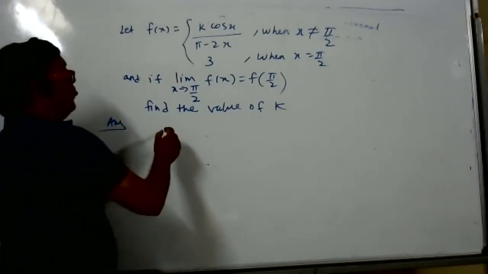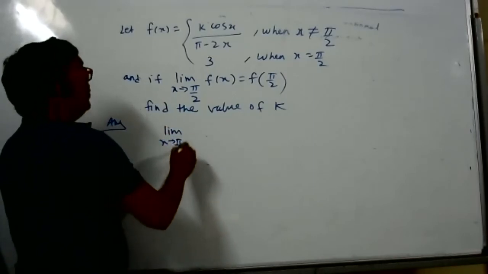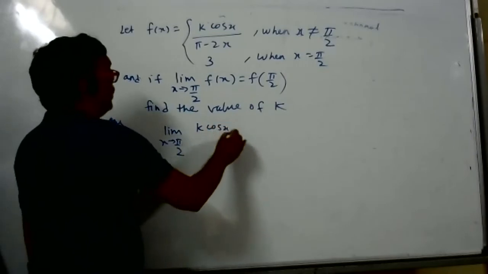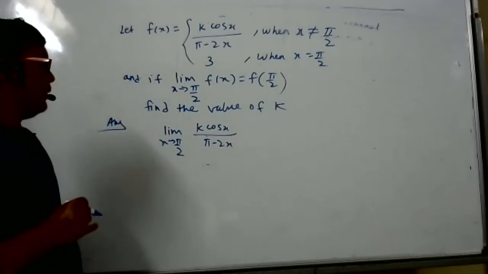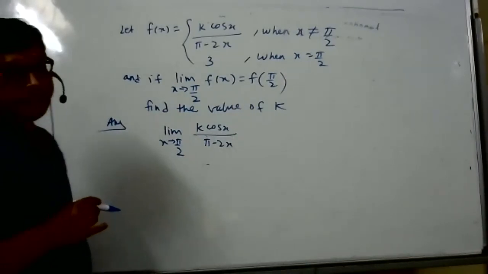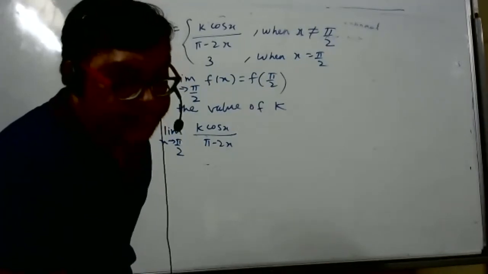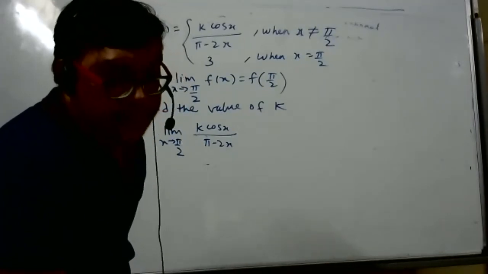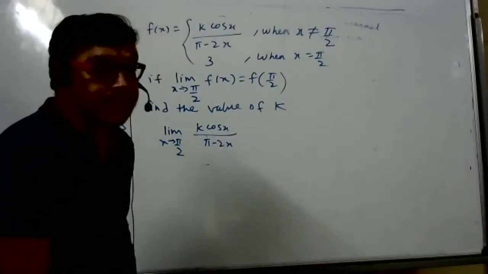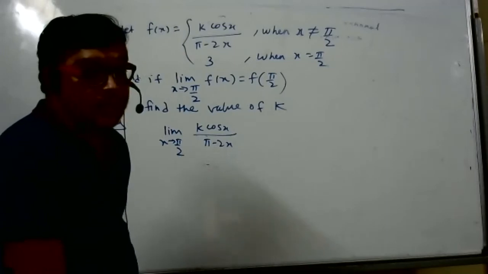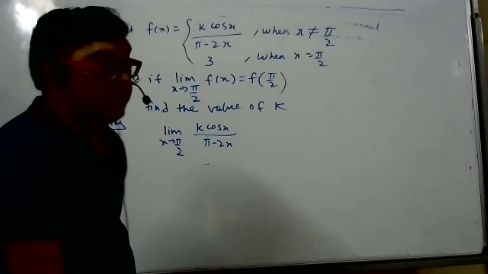How to do this sum? What is the limit? Limit x tends to pi by 2, k cos x by pi minus 2x. Can you find this limit? How to find this limit, student? Ananya will help me. Ananya. People, don't leave the meeting. Still, it is R.D. Sharma only. I think you want to study R.D. Sharma. Ananya, how to do?